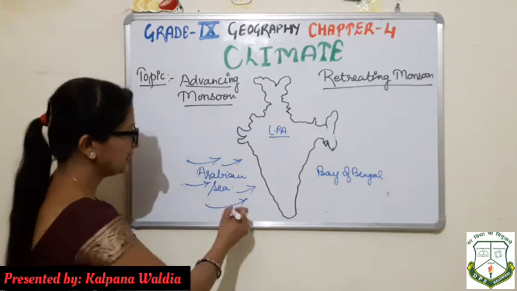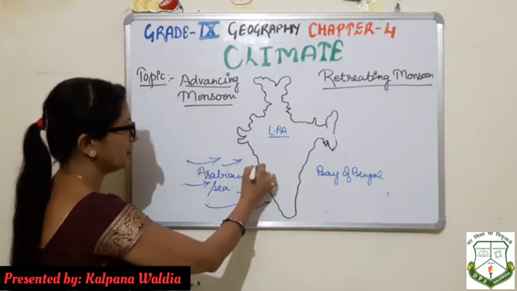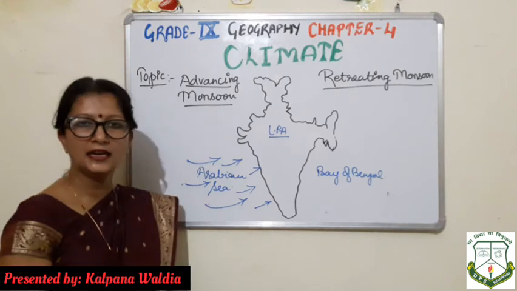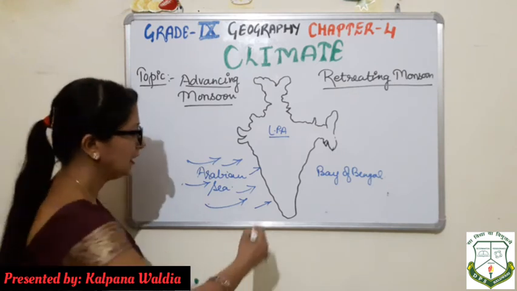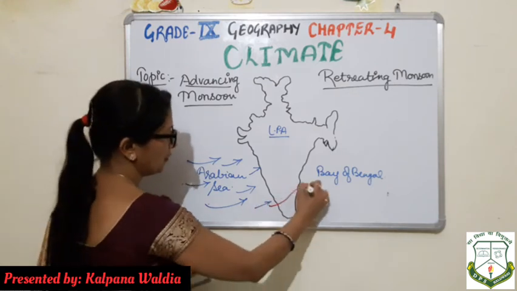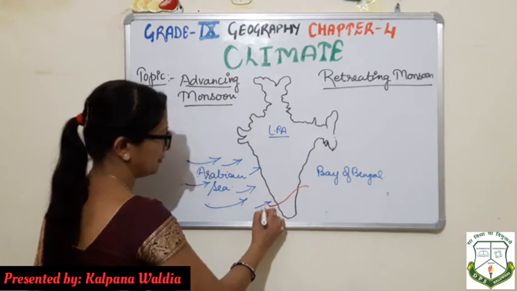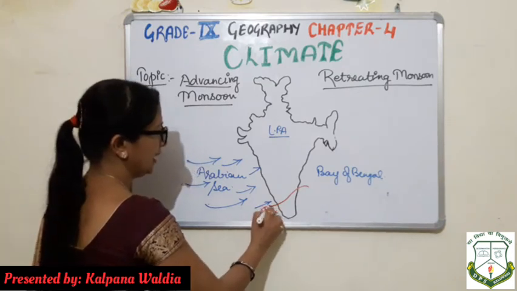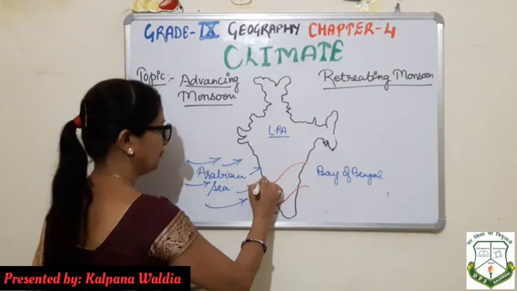Now, these trading winds start moving in this direction and enter in the month of June. From here it enters from 1st June, and by the time it reaches here it is 5th June.